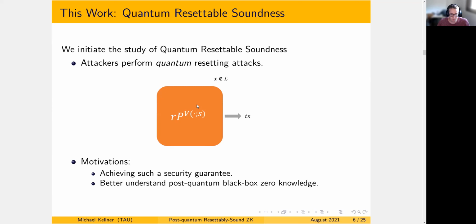On the one hand, we believe this is a valid security guarantee that we need to consider for adversaries that have low entropy, as was considered in CCA security or in signatures. But also we would like to understand more about what is possible or impossible in regards to post-quantum black box zero knowledge. This is indeed what we hope that the definition will achieve.